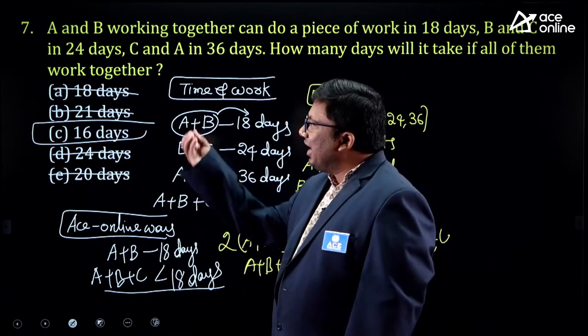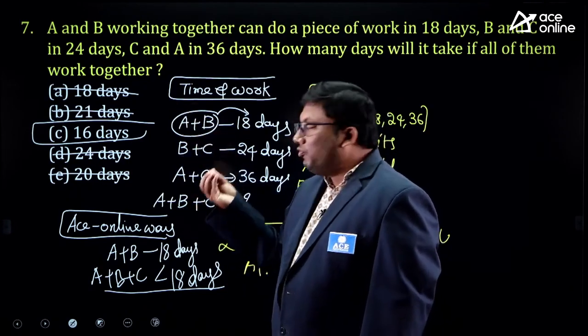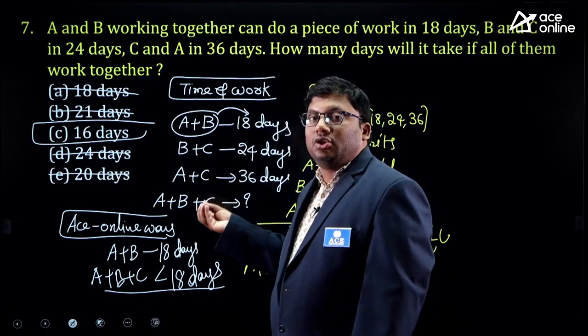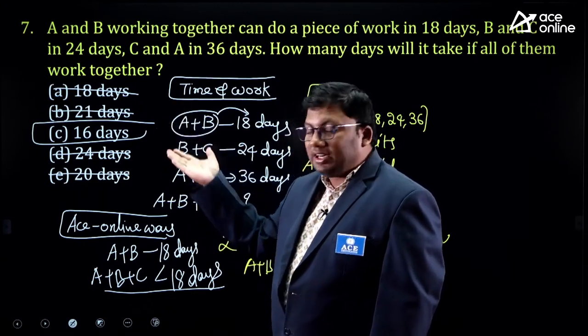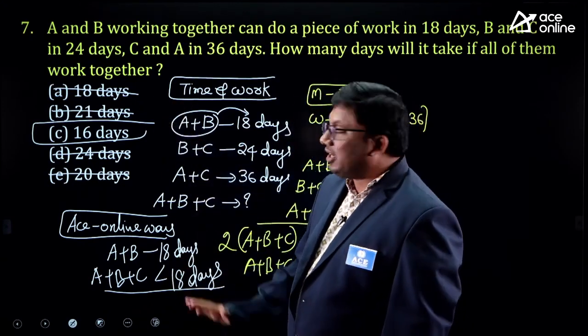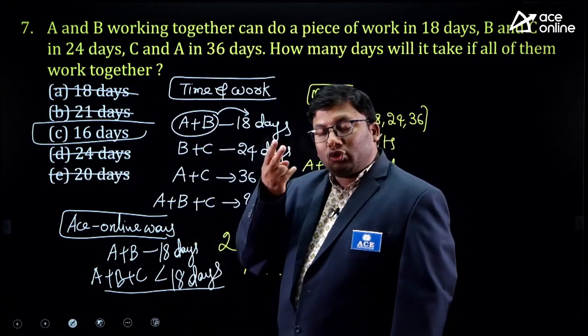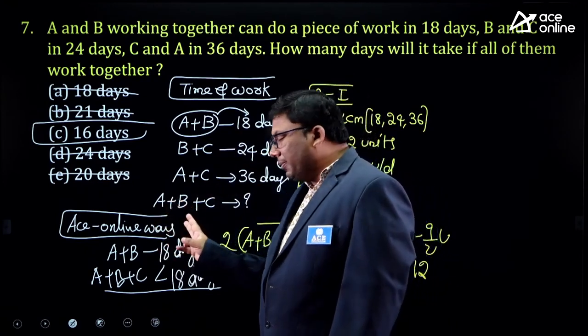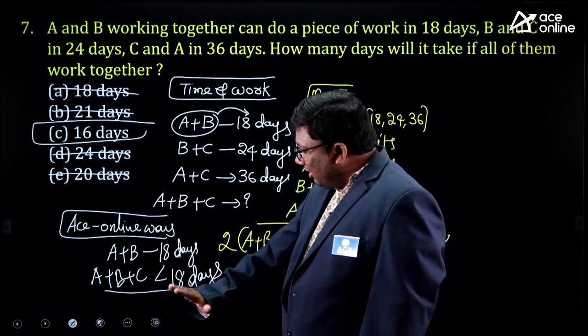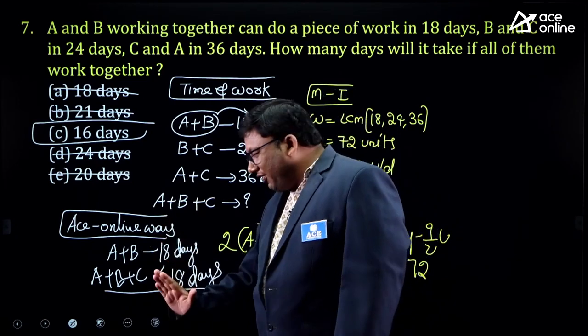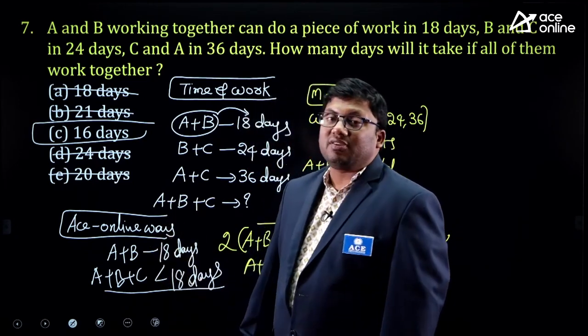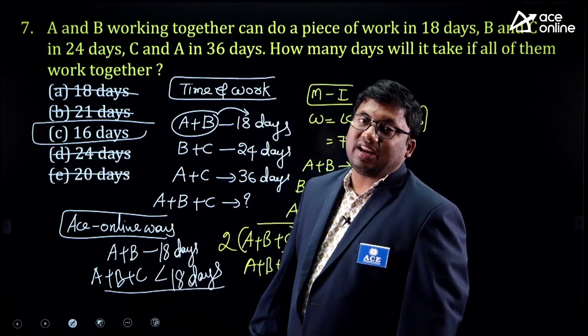What I did is, I read the question completely without even converting into units per day. The answer option itself has given me the answer without even solving it. If 2 people are working together and completing a work in 18 days, if a new person joins, the work will be done in less than 18 days.